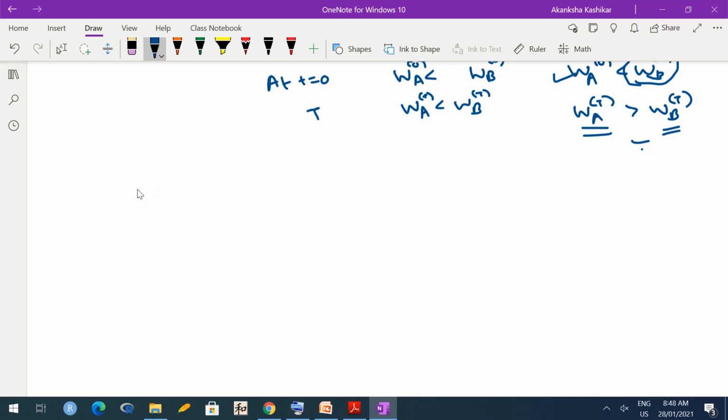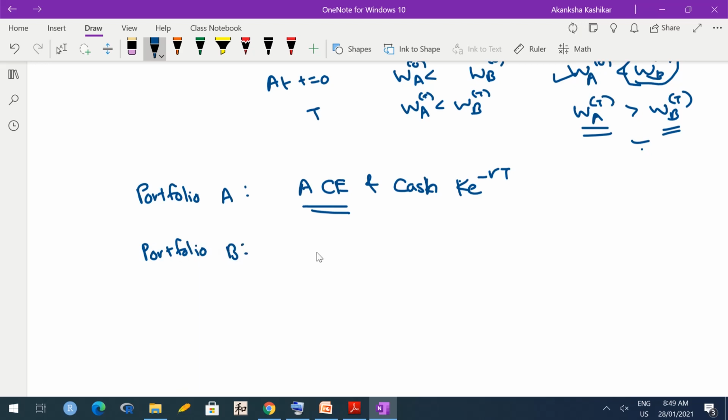So we will construct two portfolios. Portfolio A consists of one European call option, of course with strike price K and expiry time capital T, on the same asset, and cash K e raised to minus RT. Whereas portfolio B consists of one share. Okay, this is at time 0.